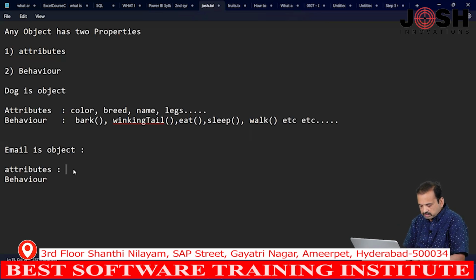To, subject, CC, BCC, blind carbon copy, subject, etc. So, these are all attributes of an email. Now, what is the behavior? Behavior is sending emails, attaching documents.